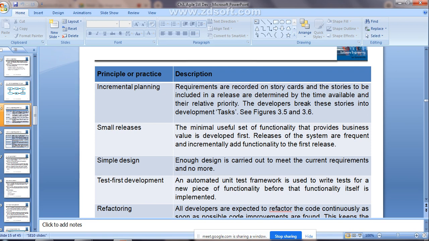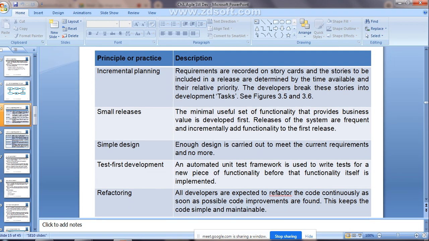That means before implementation of that particular functionality that needs to be added to the software, you are going to test that piece of functionality. Getting the thing? Before implementing, you are going to do the testing. For that, automated unit test frameworks will be used in extreme programming, right?